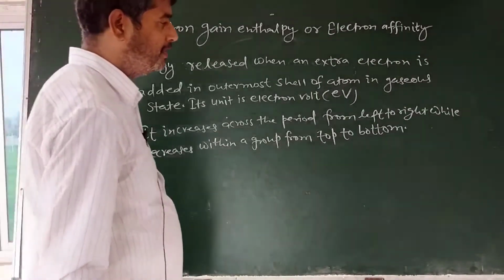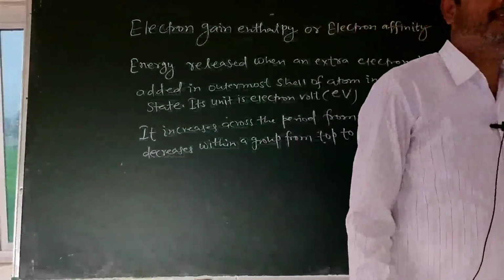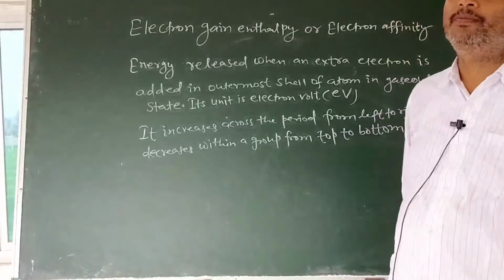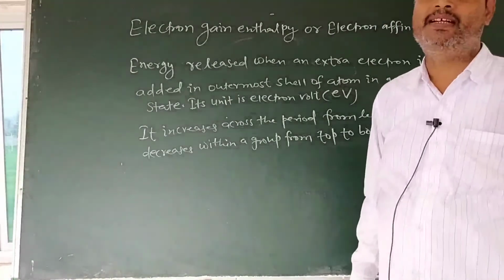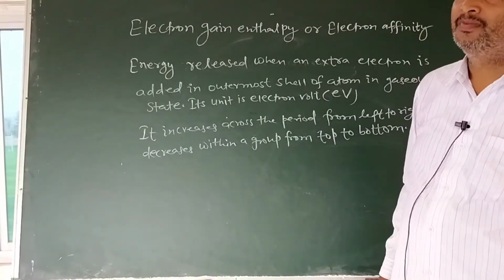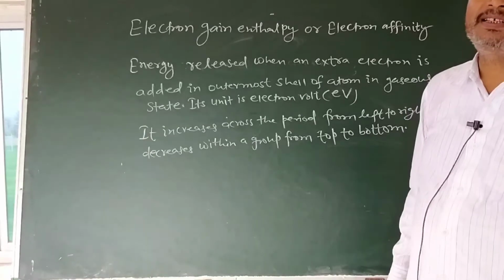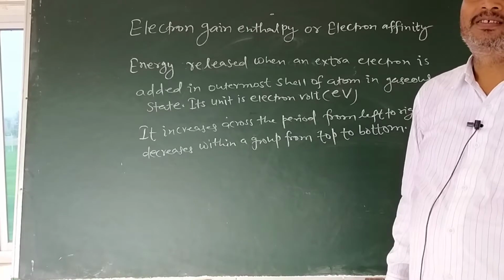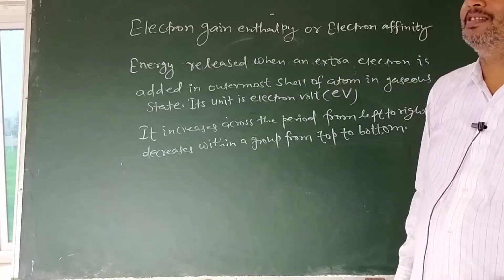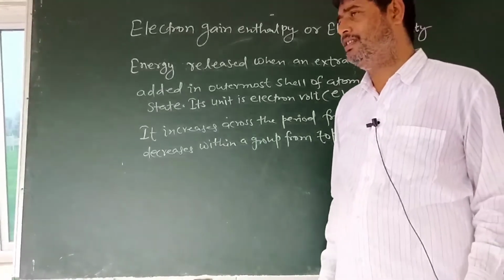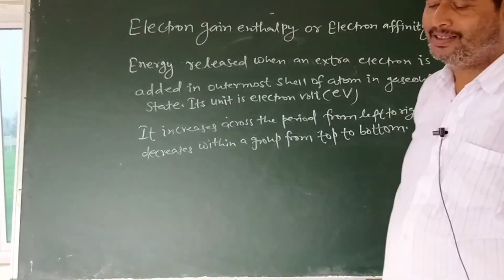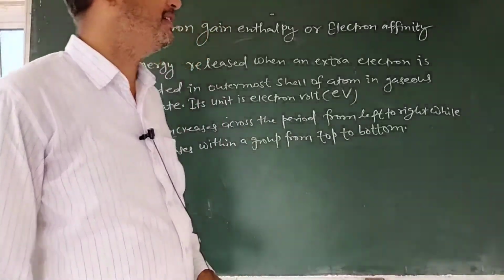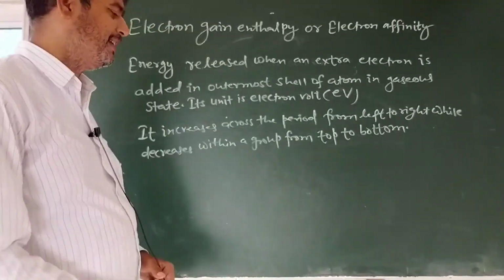So one exception arrives here in the halogen family, that is 7A or 17th group. Electron affinity of chlorine is higher than that of fluorine. Here the rule is just reverse. The rule states that in a group from top to bottom, electron gain enthalpy decreases.